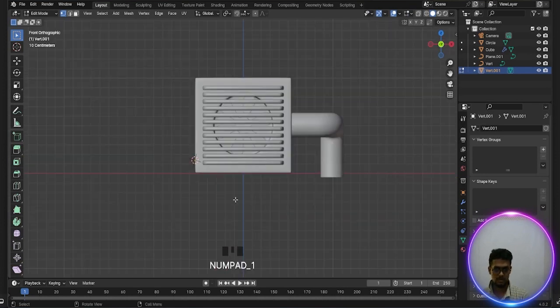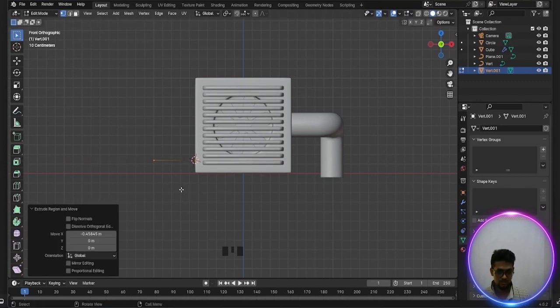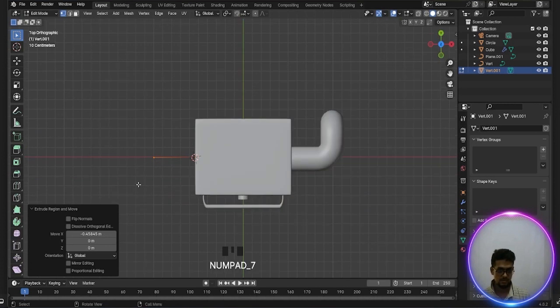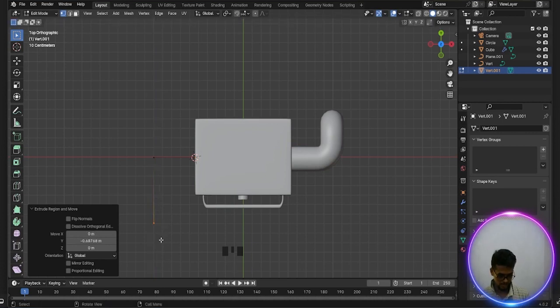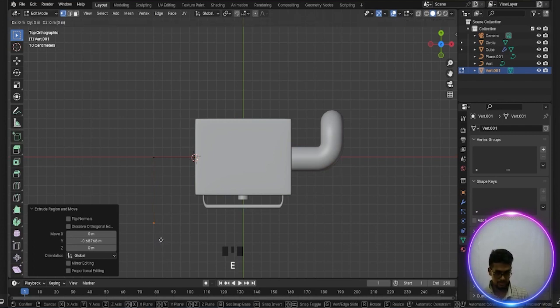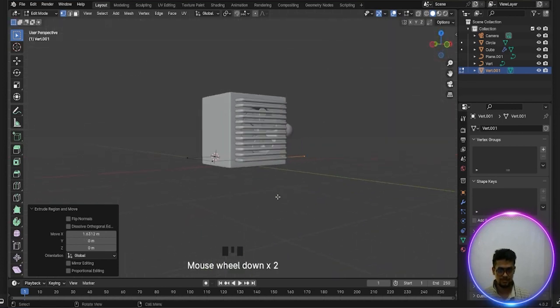Okay, press 1 and E, press E and X and extrude, and press 7 and press E and Y and extrude, and press E again and press X and extrude. Done.